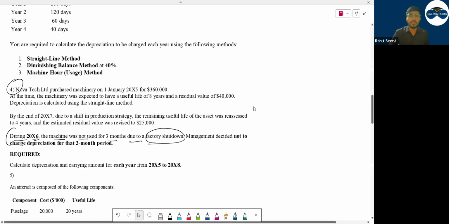So 3 and 4 are homework, and one more which I've given additionally for depreciation calculation. You should present what the carrying amount is also. You should calculate the carrying amount after each year's depreciation. That also you have to do.